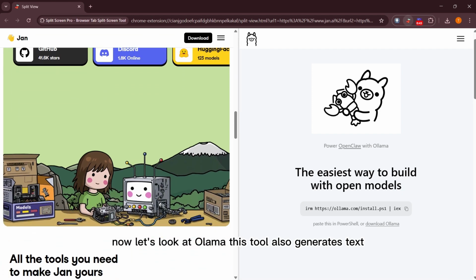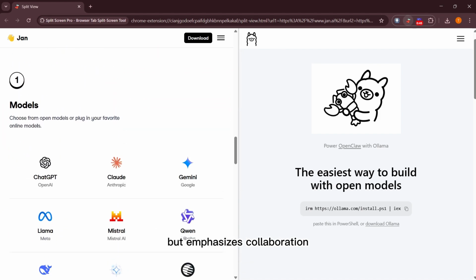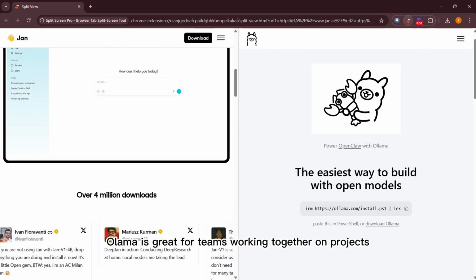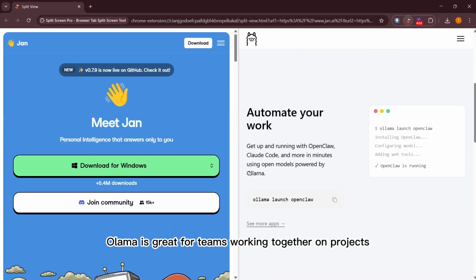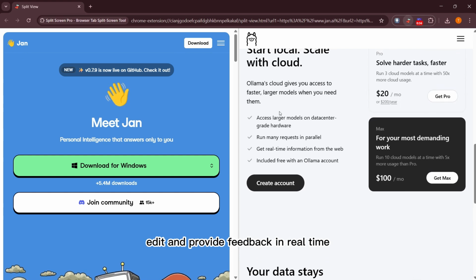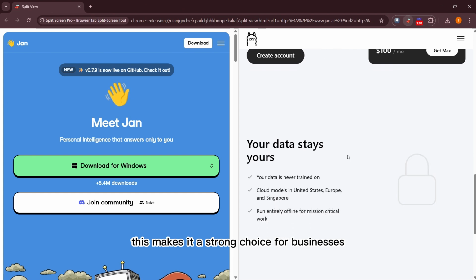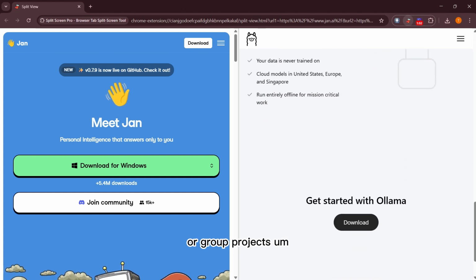Now, let's look at Ollama. This tool also generates text but emphasizes collaboration. Ollama is great for teams working together on projects. It has features that let multiple users edit and provide feedback in real time. This makes it a strong choice for businesses or group projects.